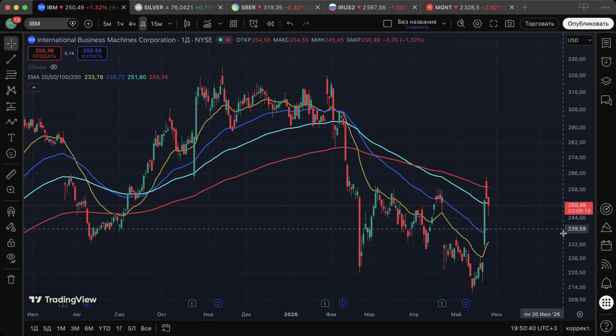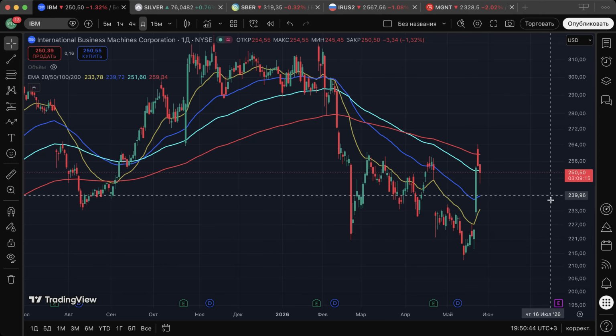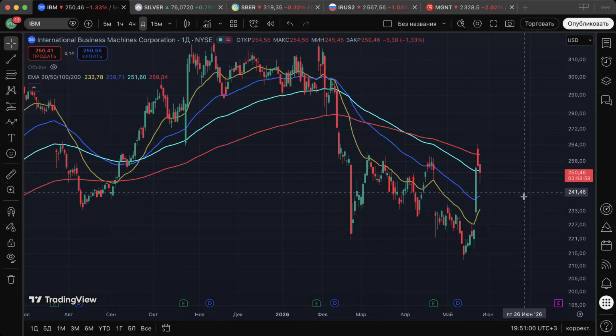The main thing we need to see is how the share depends on the index. All shares must go higher with the index and must go lower with the index, and we need to see some trend. If we see the long trend on the index, we need to see some long trend on the shares.